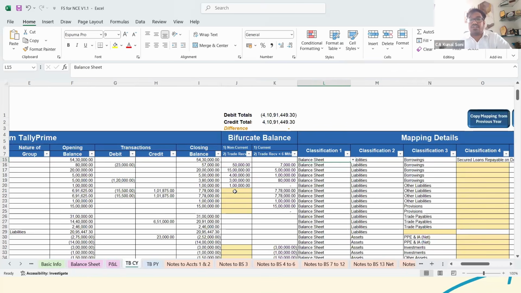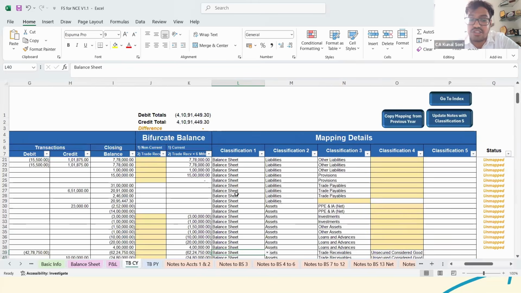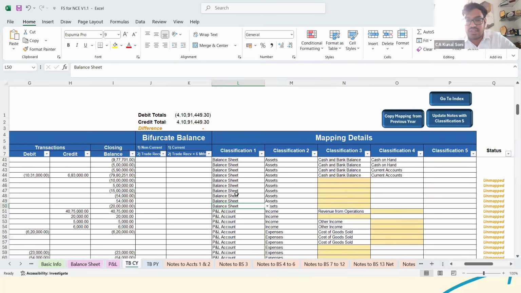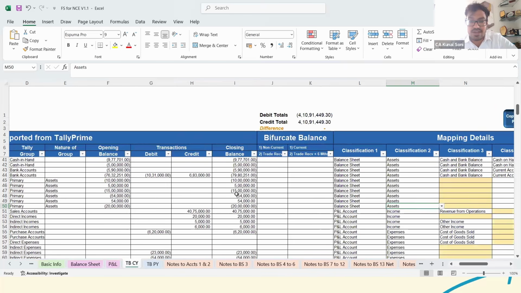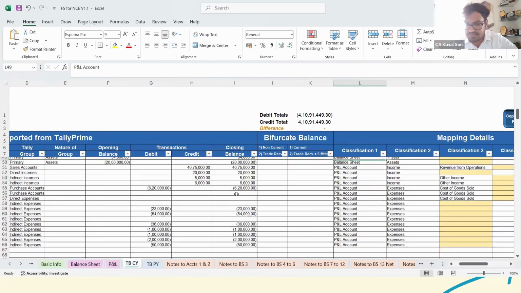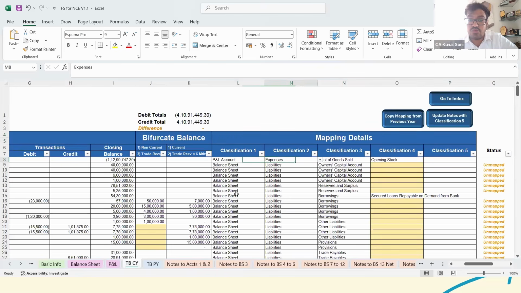Now coming further, classifications 1, 2, 3, 4, 5. Classification 1 is basically whether the item belongs to the balance sheet or the profit and loss statement. Based on your grouping in Tally, it has by default segregated which ledgers are items of your balance sheet, and which are items of your profit and loss account.